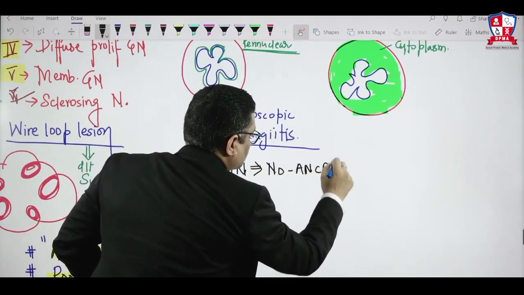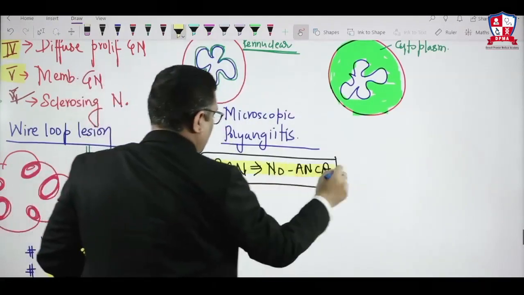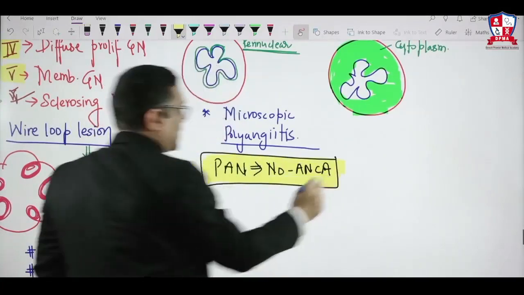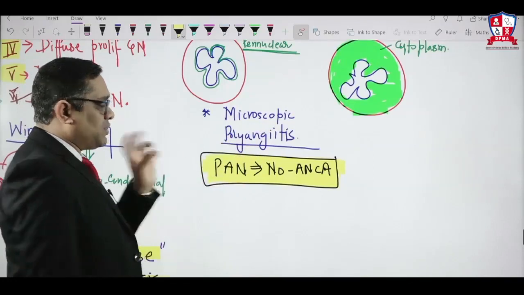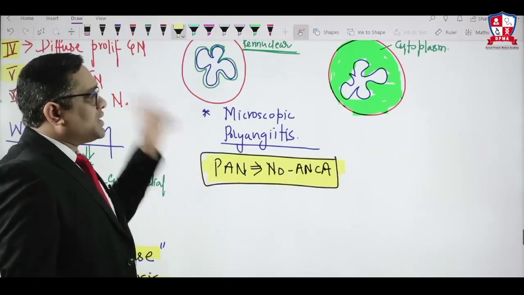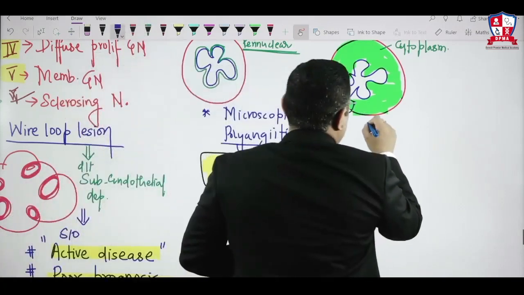This was the All India question in 2011, so this point also we have to keep in mind very firmly. PAN, polyarteritis nodosa, there will be no ANCA, right? It is microscopic polyangiitis where you will find ANCA, and that ANCA is P ANCA. C ANCA is seen in granulomatosis with polyangiitis.